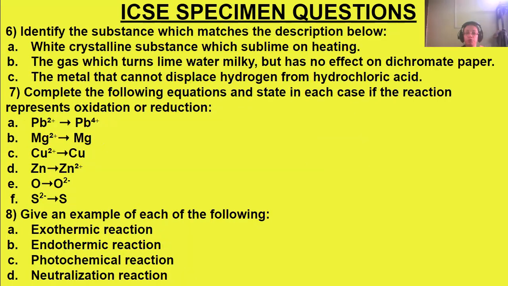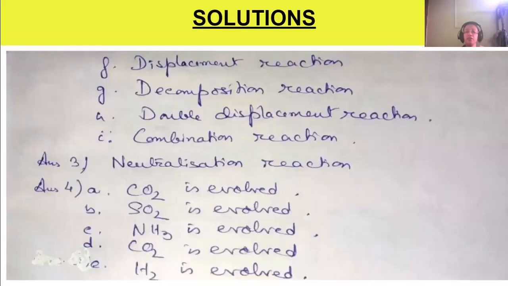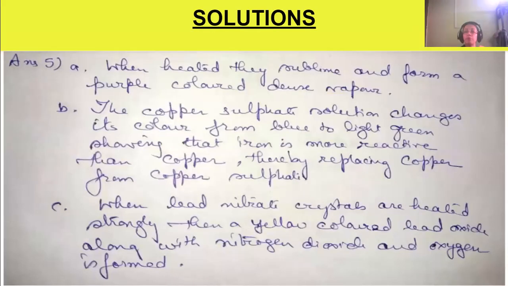Next question we are moving to is, what do you observe when iodine crystals are heated in a test tube? When iodine crystals are heated in a test tube, what happens? They sublime, iodine sublimes, and they form a purple colored dense vapor. Okay, iodine vapor is formed.